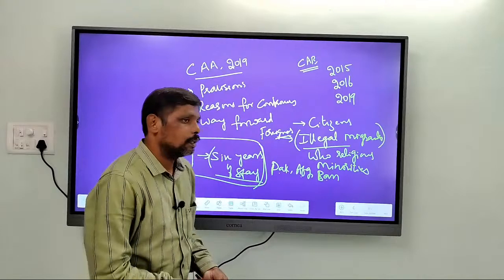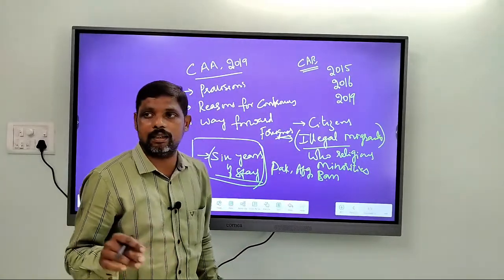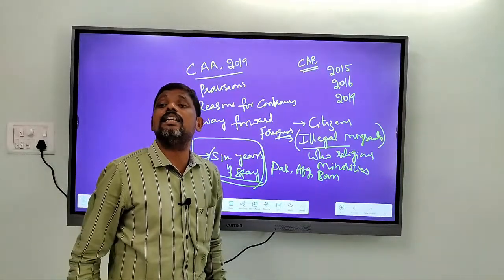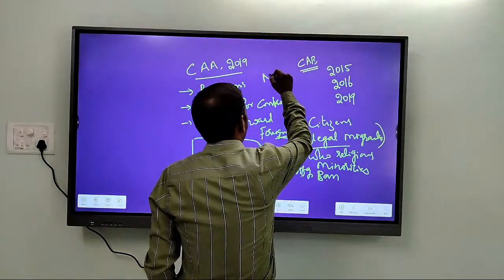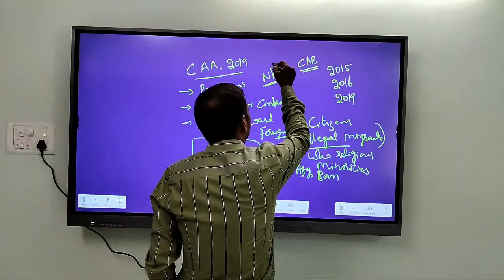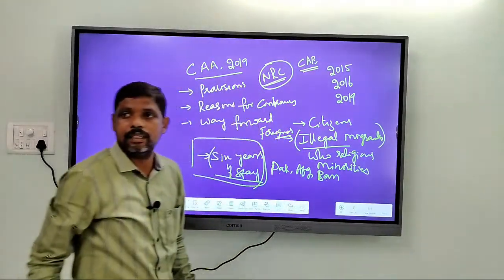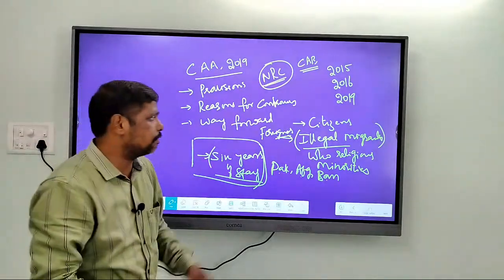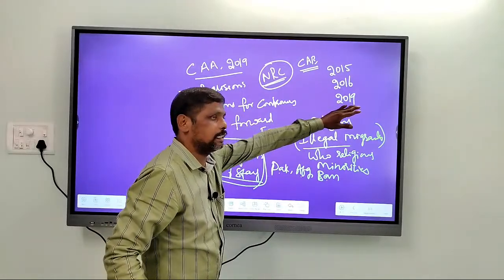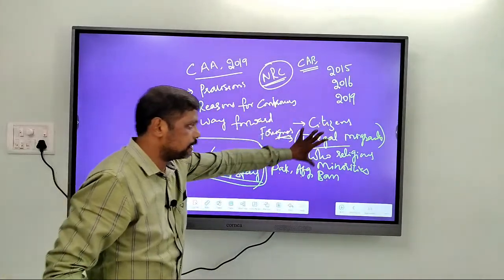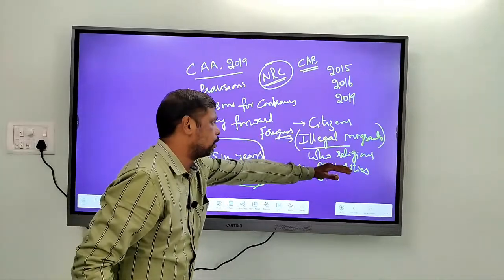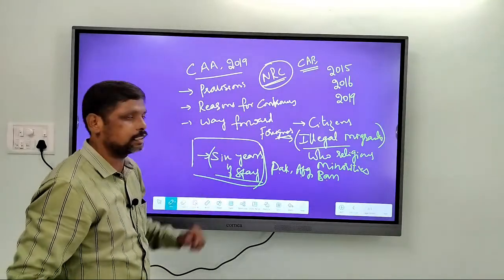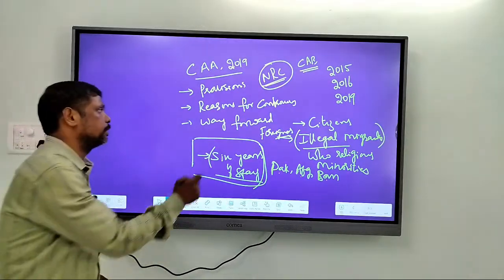For this purpose, this Citizenship Amendment Act has been connected with the National Register of Citizens. So we have the issue of NRC. About NRC I'll talk separately, but as of now, remember that the Citizenship Amendment Act provides citizenship for these religious minorities of these countries who are staying in India for a period of not less than 6 years. So this is the basic provision.